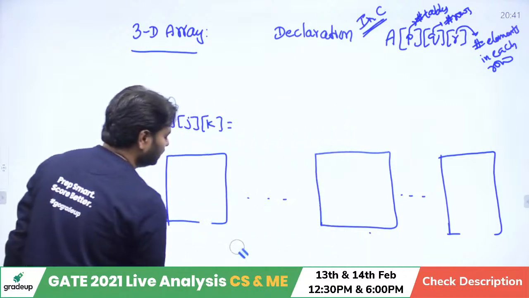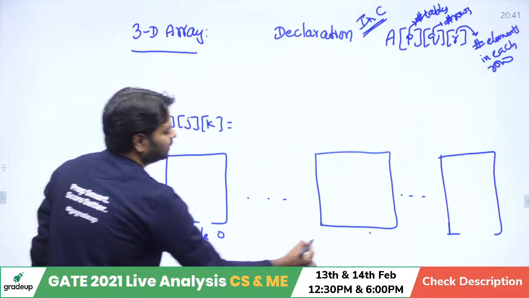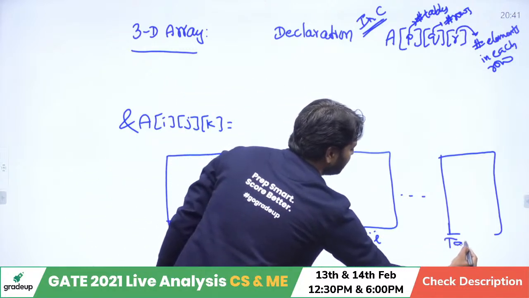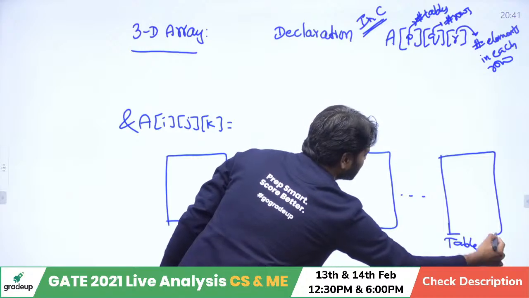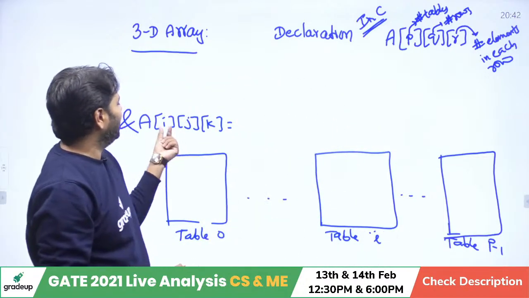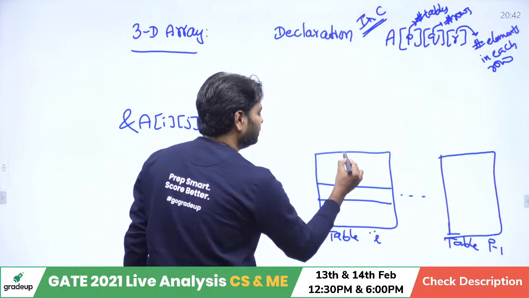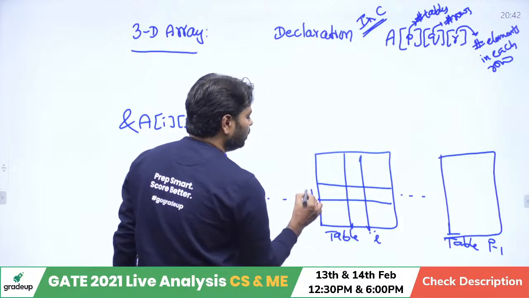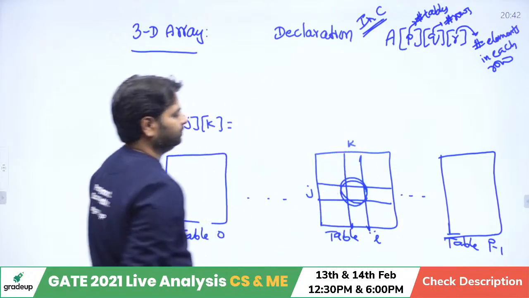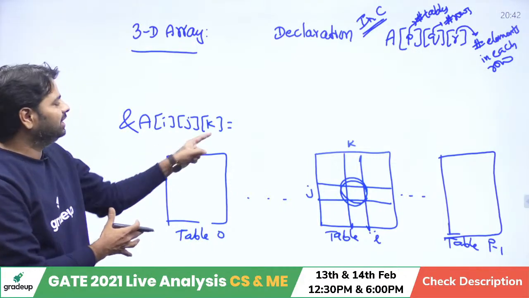Name will write in words rather than T. Table 0, table I, and table P minus 1. If you start the index from 0 and you want to calculate I, J, K. So assume here somewhere the J, K position is there. This is a J row and K column. So you are trying to compute this one. So how do you compute now the address of the IJK?